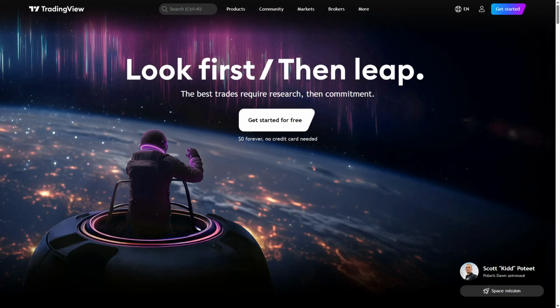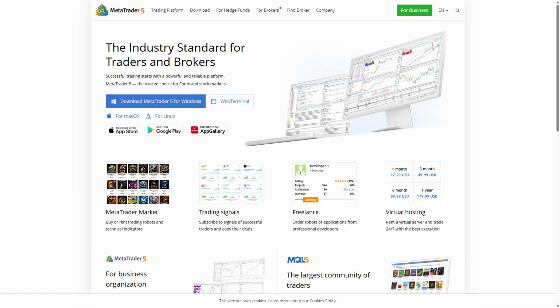TradingView versus MetaTrader 5. Which trading platform is better? Choosing the right trading platform can completely change how you analyze markets and execute trades without unnecessary complexity. Both TradingView and MetaTrader 5 offer unique features for traders. TradingView and MetaTrader 5 are two leading trading platforms. TradingView focuses on advanced charting and social trading, while MetaTrader 5 combines multi-asset trading with automated strategies.